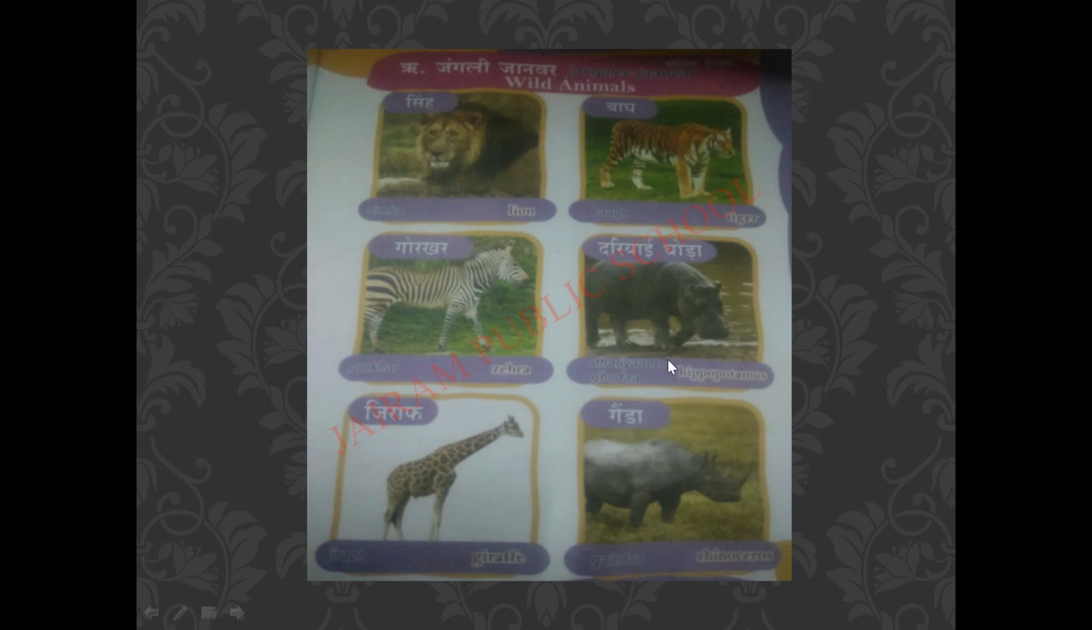Next we have hippopotamus. For hippopotamus in Hindi, you should say Daryai Goda. Let's spell this word. Da-ri-ya-yi. Daryai Goda. Go-da. Goda. Daryai Goda. It means what? Hippopotamus.